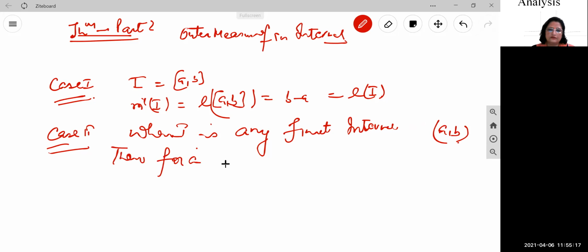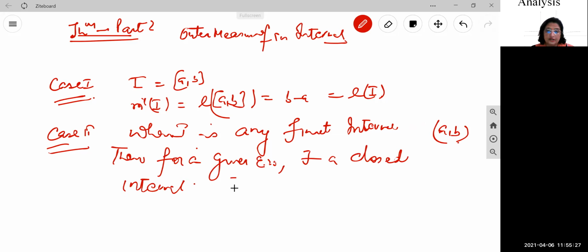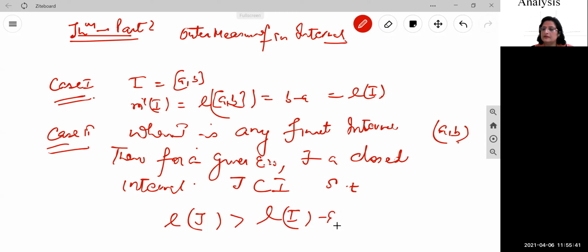Then for a given epsilon greater than 0, there exists a closed interval J, which is contained in I. Definitely, if you have a finite interval, a closed interval can be included inside it, such that the length of J is greater than length of I minus epsilon.